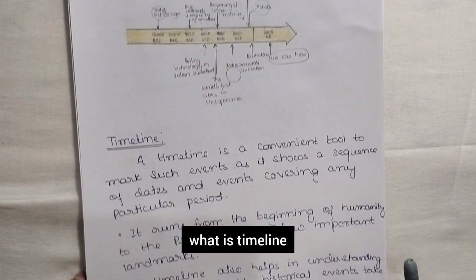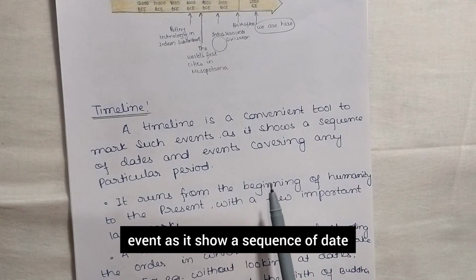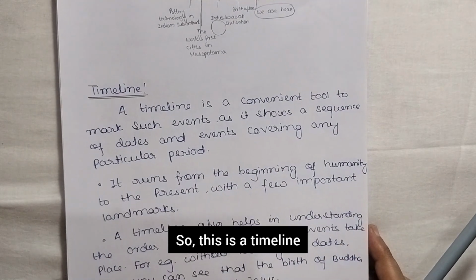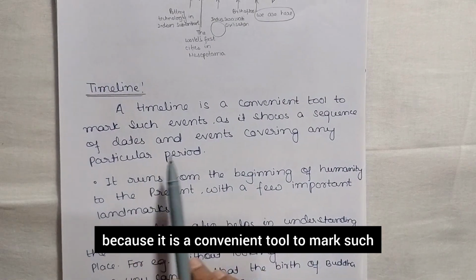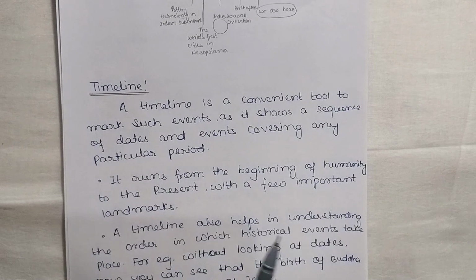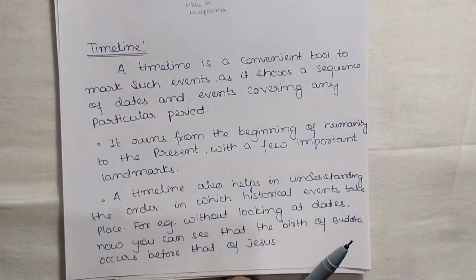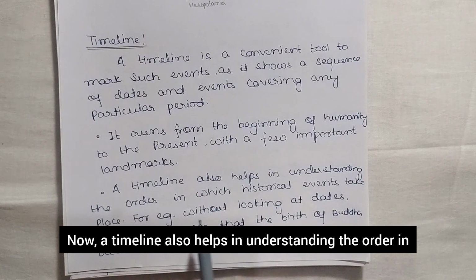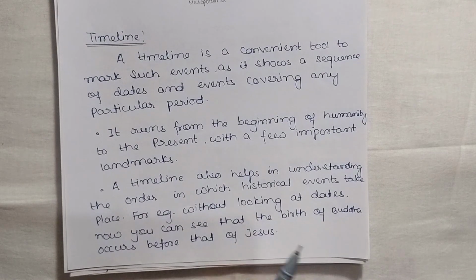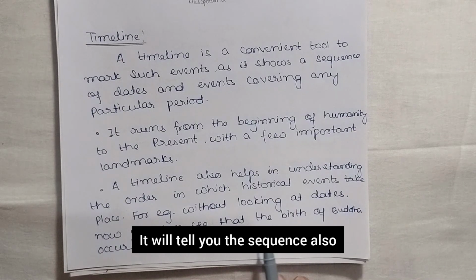Now let us try to understand what a timeline is. A timeline is a convenient tool to mark such events as it shows a sequence of dates and events covering any particular period. It runs from the beginning of humanity to the present with a few important landmarks. A timeline also helps in understanding the order in which historical events take place. So this is the importance of a timeline. It will tell us how historical events take place, what goes first and what comes after. It will tell you the sequence also.